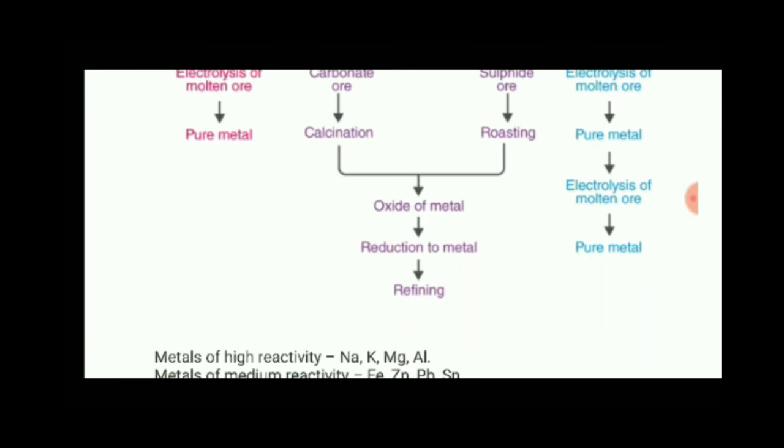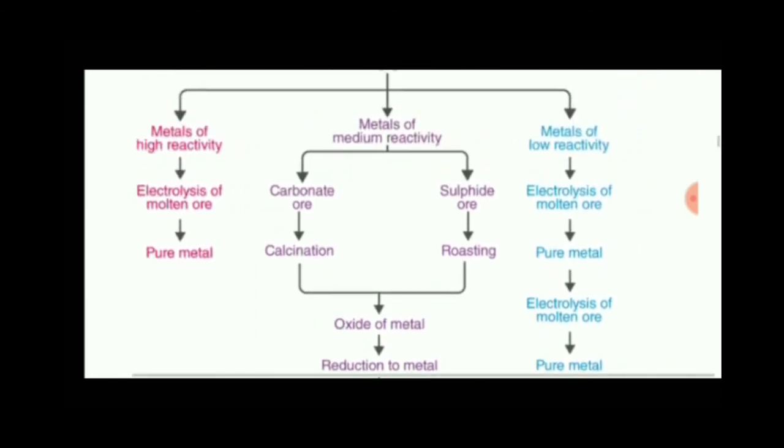As we studied in chapter number 1, reduction means removal of oxygen. So from the metal oxide, we go on to reduction, so that the oxygen is removed from the metal. And lastly refining. Through refining, the pure metal is obtained.